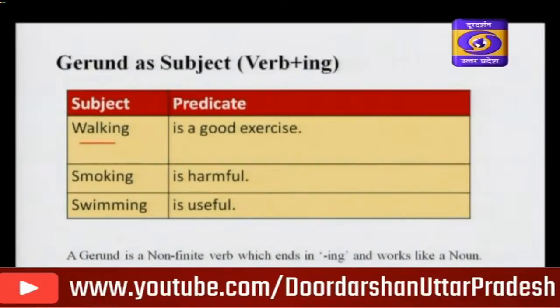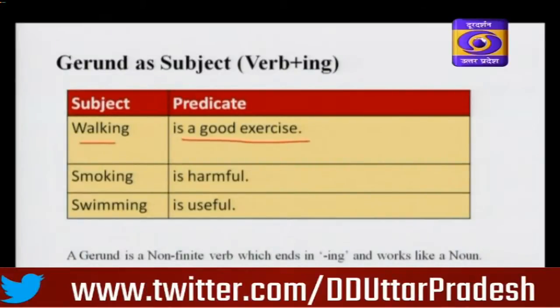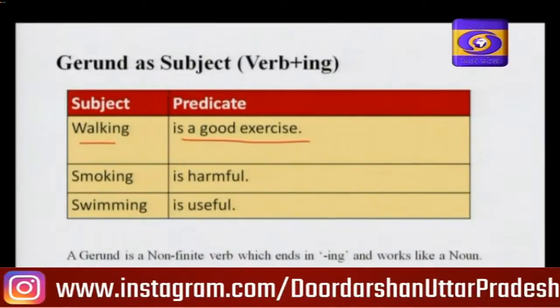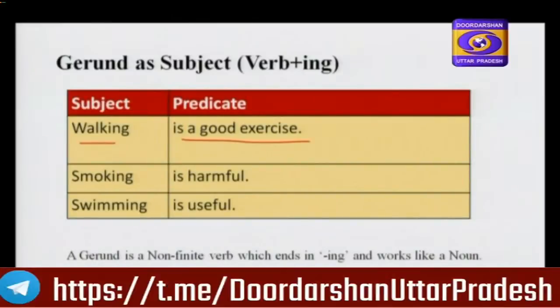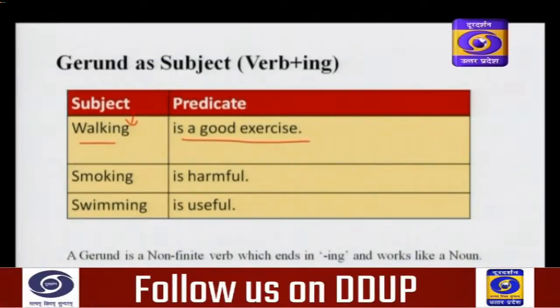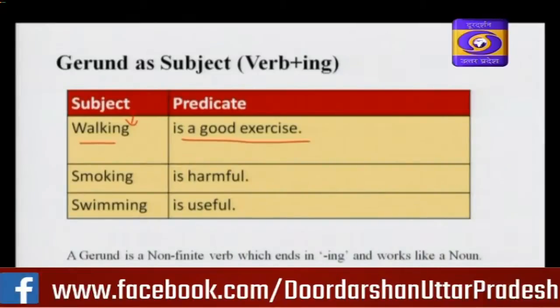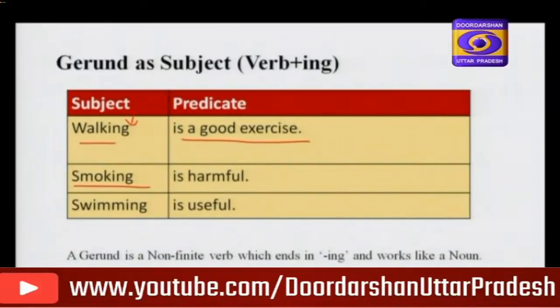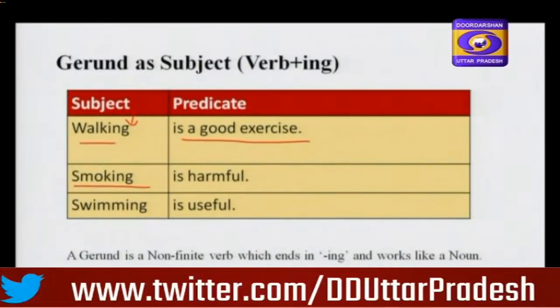Walking is a good exercise. Here walking is placed in the column of subject. What is walking? Walking is a doing verb. It is an action verb, but here it is placed in the column of subject. Smoking is harmful. What is the position of smoking in this sentence? Smoking is placed in the column of subject. Smoking is the subject of this sentence.